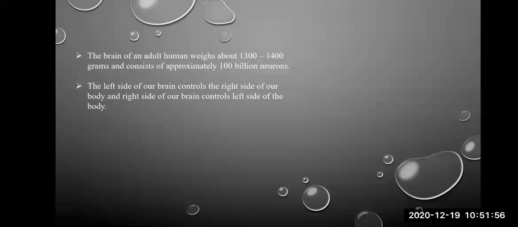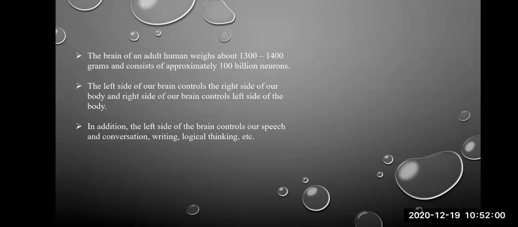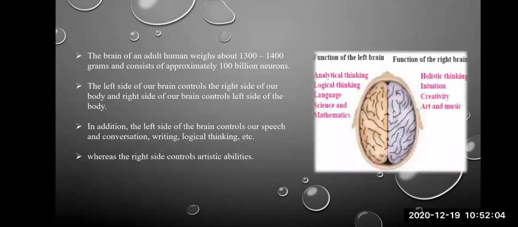Now, talking about the brain, the human brain in an adult weighs about 1300 to 1400 grams, and it consists of around 100 billion neurons. Remember this, you might get this as a fill in the blanks or one-sentence answer. Weight is around 1300 to 1400 grams, and it consists of around 100 billion neurons.